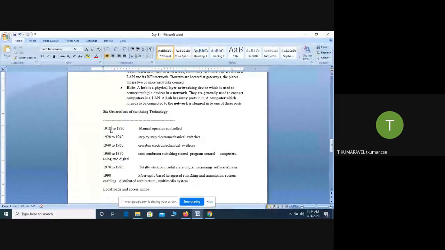Then in 1990, the fiber optic based integrated switches and transmission systems came, and they introduced the electronic switches. In the electronic switches, you can